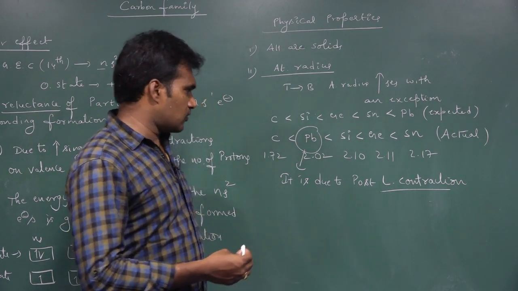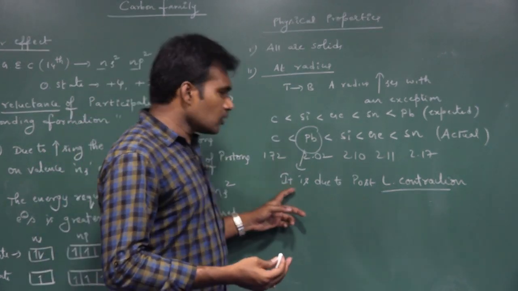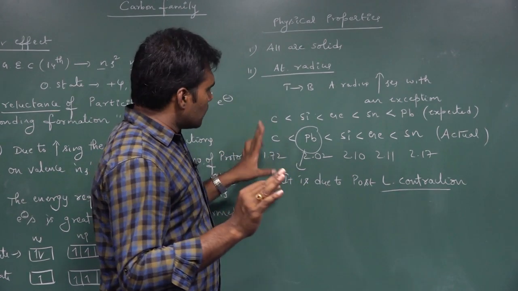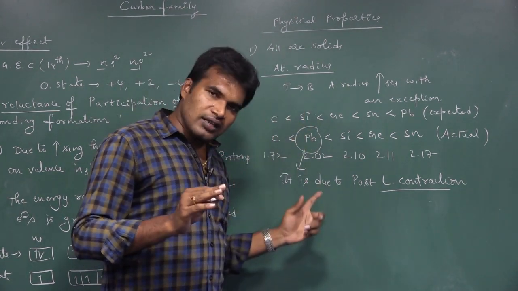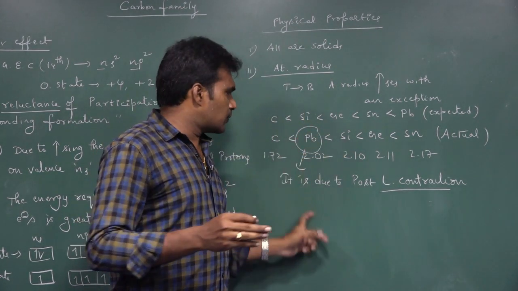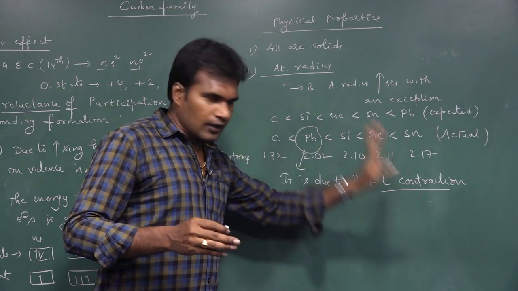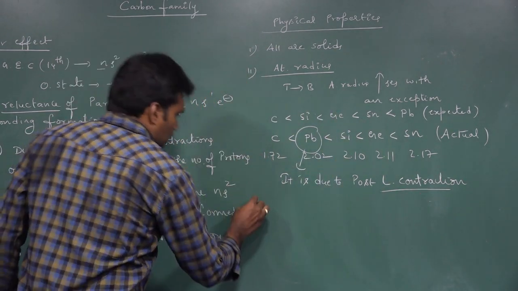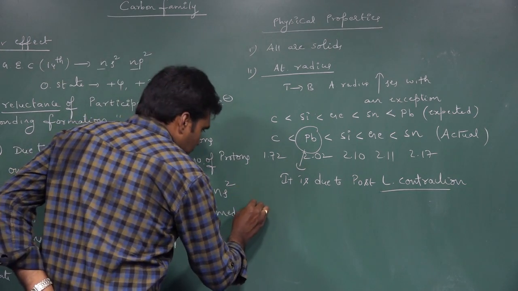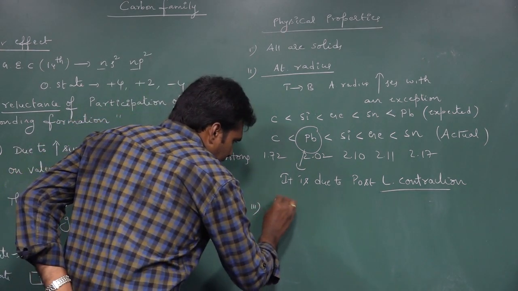We can discuss it there. Just here, one point to remember: lead is exceptionally having a smaller size than expected. That is because of lanthanoid contraction. Okay, so this is about the second periodic physical property. Next, coming to the ionization energy.